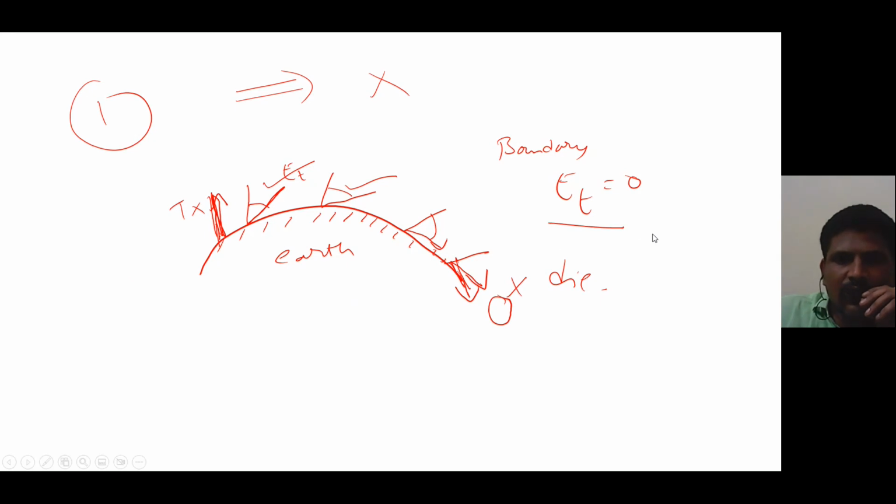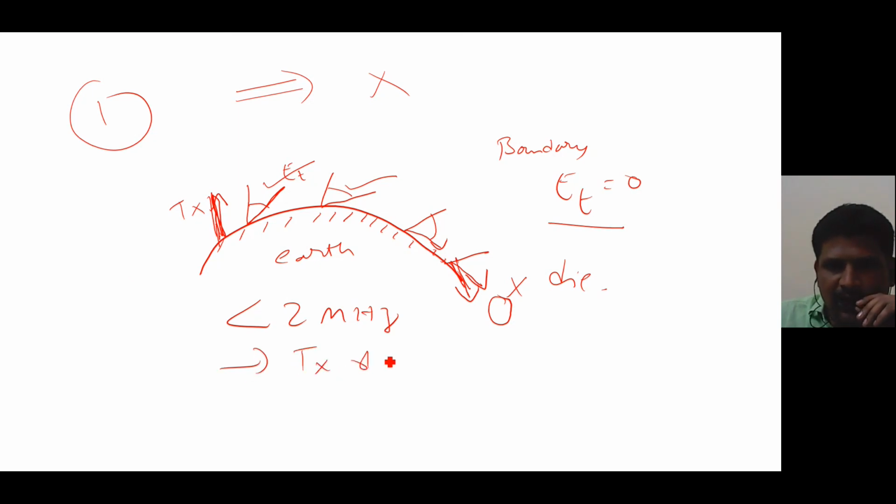So this is the reason that by using ground wave propagation, I can transmit signals less than 2 megahertz. And the separation distance between the transmitting antenna and receiving antenna should also be very small.